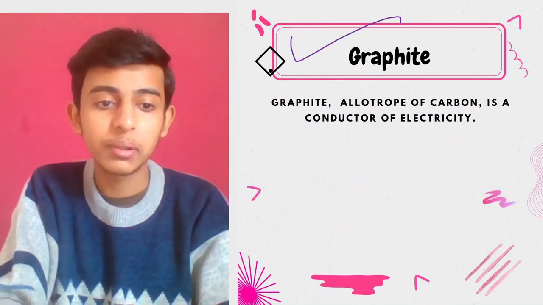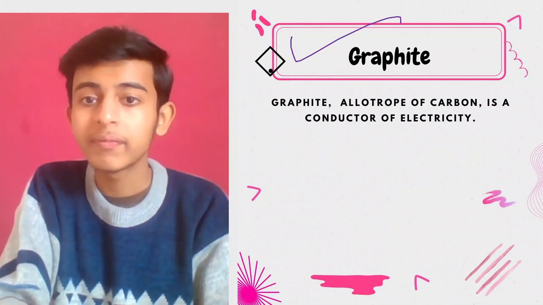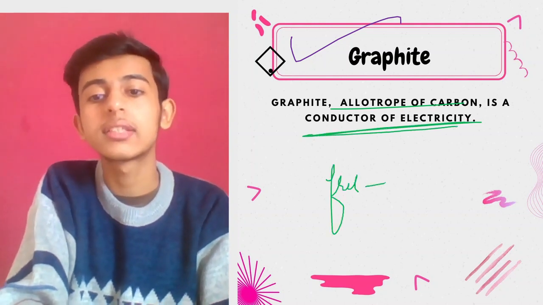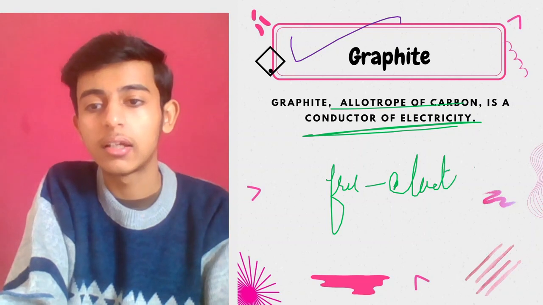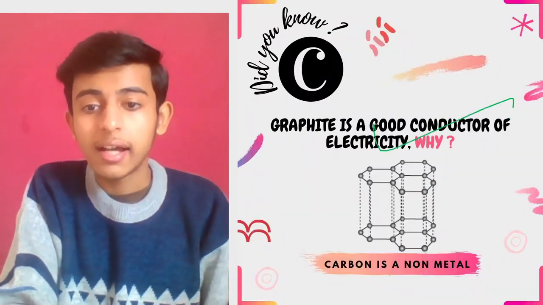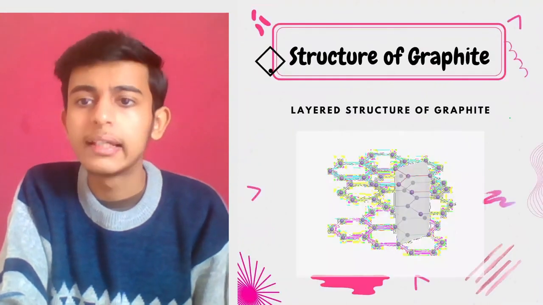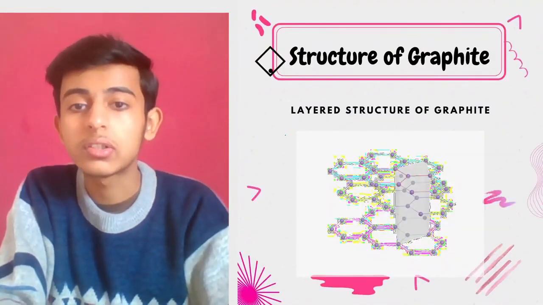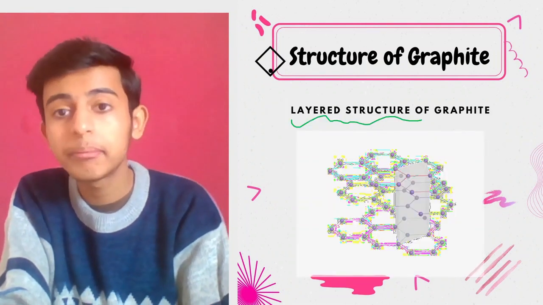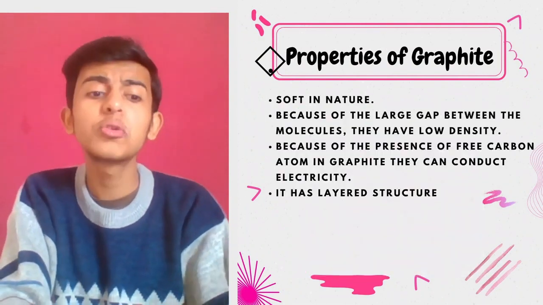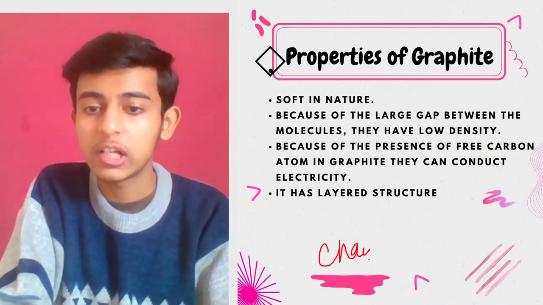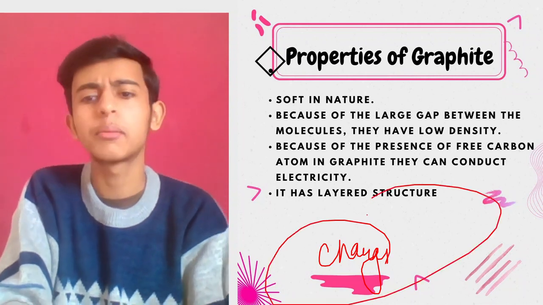So what is special about graphite, because of which it conducts electricity? An allotrope of carbon that is a conductor of electricity. Why? Because of free electrons. Same concept is there. Graphite is a good conductor. Why? See, it has a layered structure, right? Because of that layered structure, there are some free electrons which move, and as they move, they conduct electricity. They result in charges. You all must have read about this in physics.